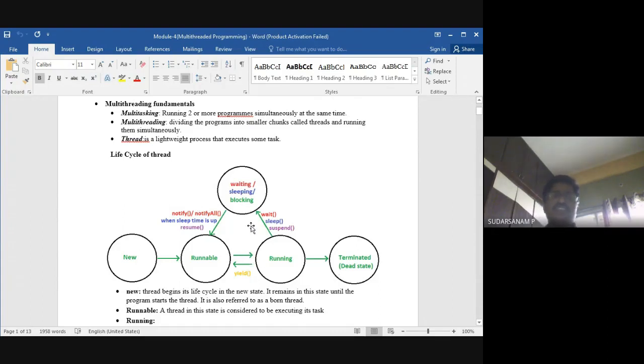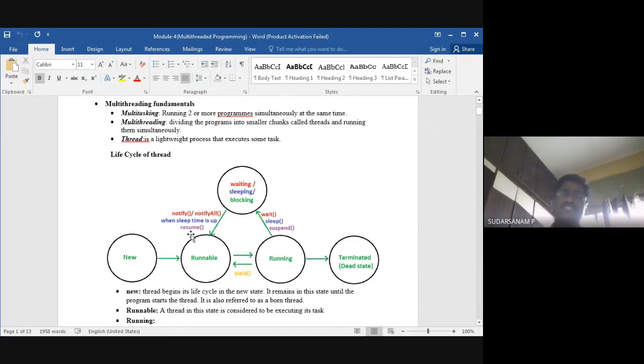Now this is waiting or sleeping or blocking, whatever it may be. Once it is waiting, sleeping, suspended or blocked, you have to resume the execution. For that, you have to call notify or notifyAll. Notify means only a single thread; notifyAll means all the threads.